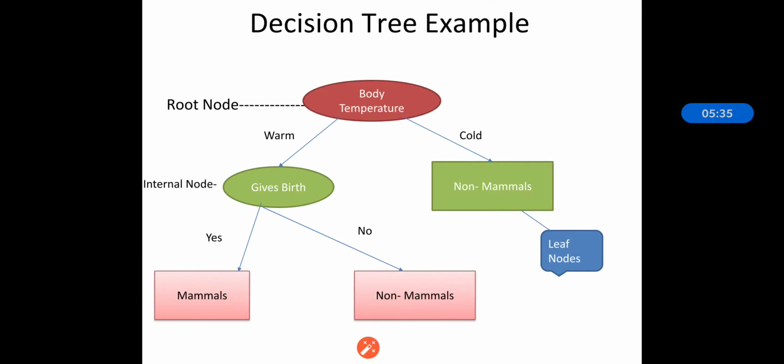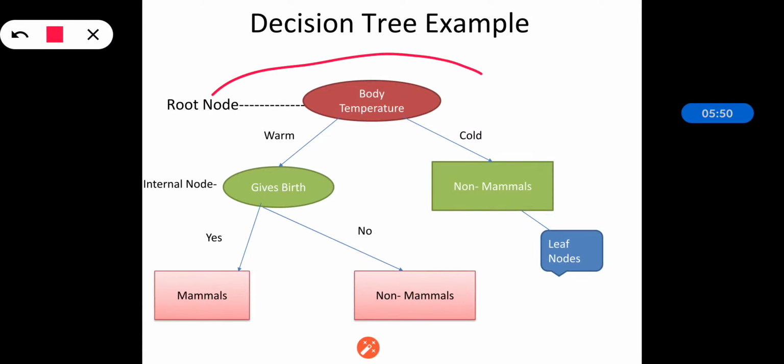So we can see this particular example where the decision tree is represented. We can see the root node is the body temperature. The choices are given, that is warm or cold. According to that we get the next node: if it is warm, it gives birth; if it is cold, then they are non-mammals.